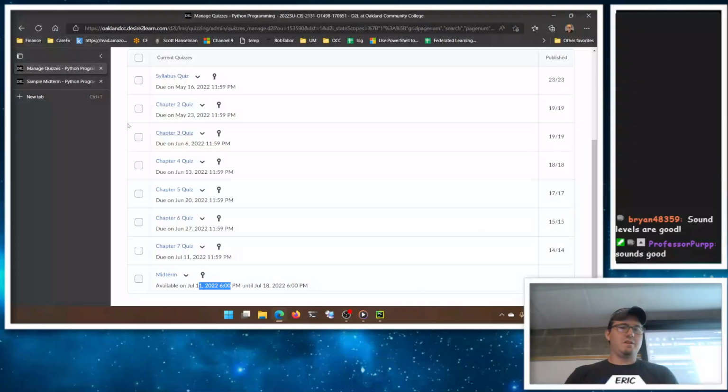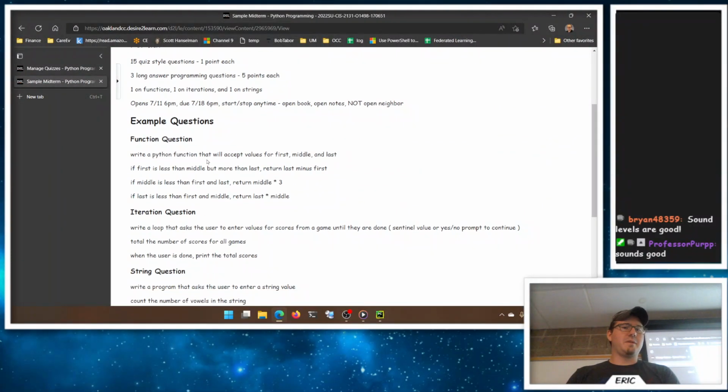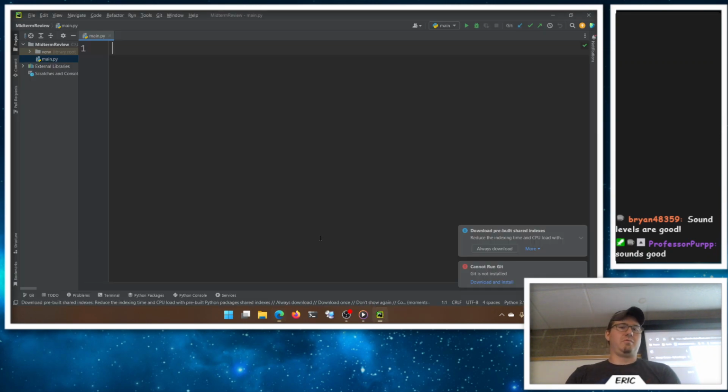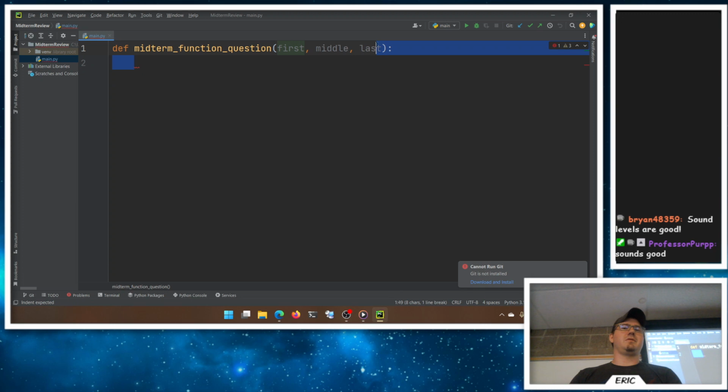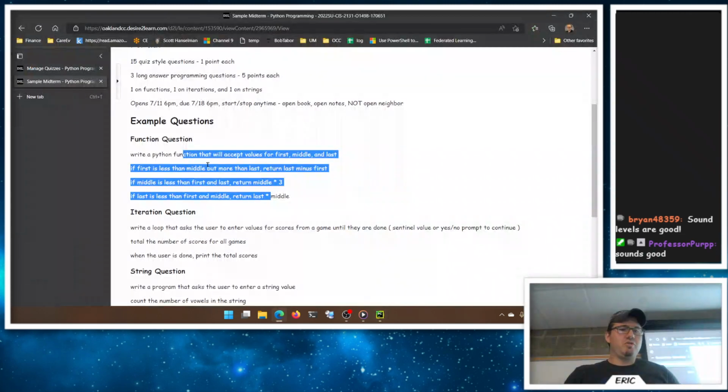So our first question here then was: write a Python function that accepts values first, middle, and last. We don't have a name of the function here, so we'll just call it practice midterm function question. It takes first, middle, and last. Right, so we list the arguments out. We're saying, okay, I need 3 arguments. If we're accepting arguments, we just put them in our list here. And then we do some nonsense.